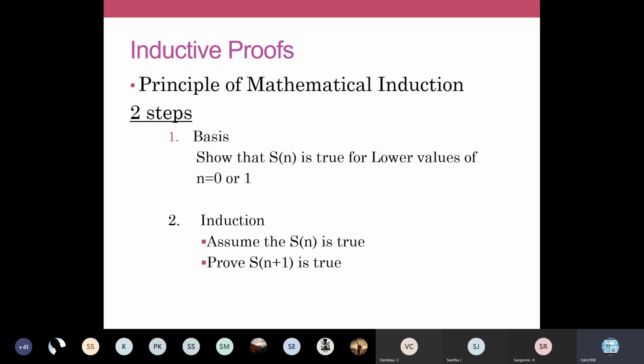Okay, we assume that the statement is true for the value n, that is, we assume that S of n is true. That is, the given statement is true, like that we assume. And then we try to prove that S of n plus 1 is true. We take one more value for n and we prove that S of n plus 1 is true. So try to recollect what you have studied already. In the basis step, you apply lower values for n, and in the induction step we assume S of n is true and we try to prove that S of n plus 1 is true.